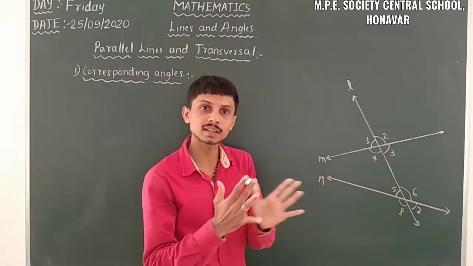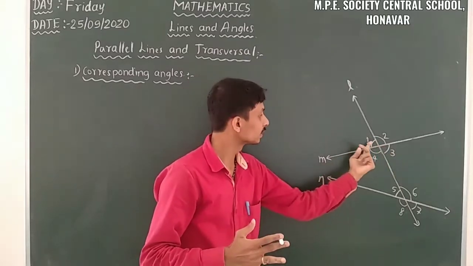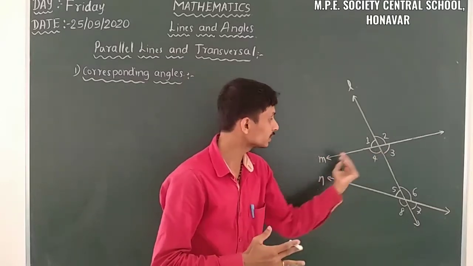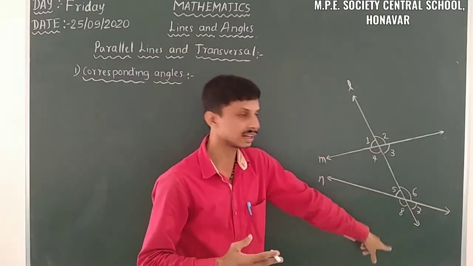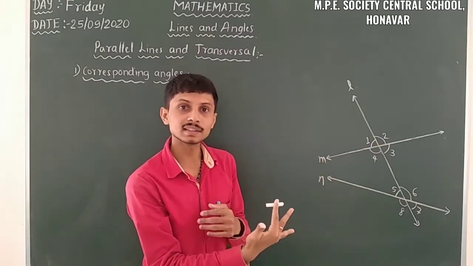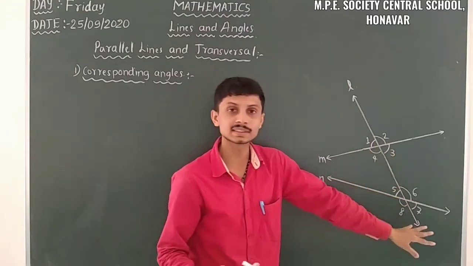So here we can categorize into two parts. Angles on this side of the transversal are 1, 4, 5 and 8, and angles on the other side of the transversal are 2, 3, 6 and 7.